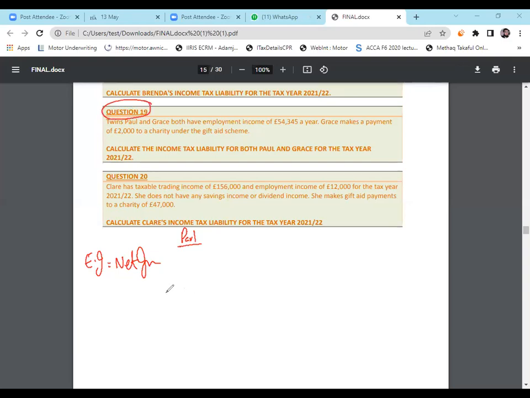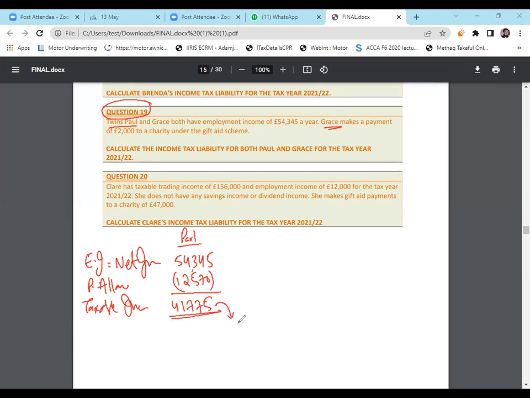In Paul and Grace, the net income for both is 54,345. First of all, we will solve it for Mr. Paul. Grace makes the charity, so Paul doesn't have any charity. Personal allowance will be 12,570 because he's not earning more than 100,000, so personal allowance will not be reduced. Taxable income will be 41,775. Any questions?